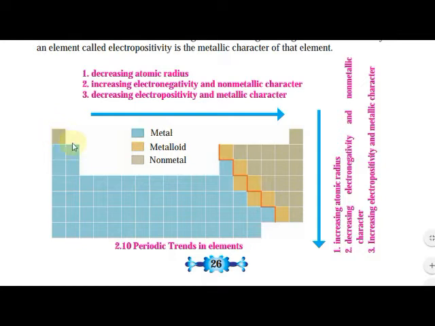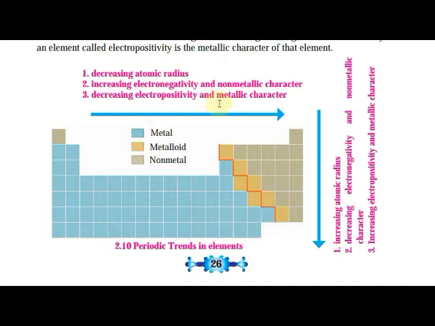So, non-metallic character from left to right increases, and what decreases? Electropositivity or metallic character decreases from left to right. From left to right, what happens? Atomic radius decreases, electronegativity or non-metallic character increases, electropositivity or metallic character decreases.